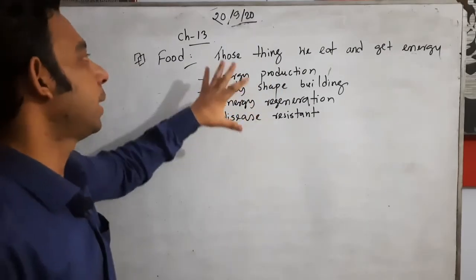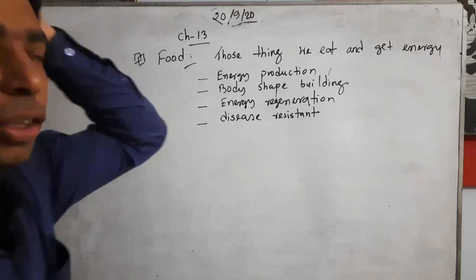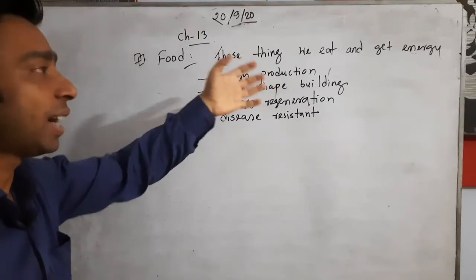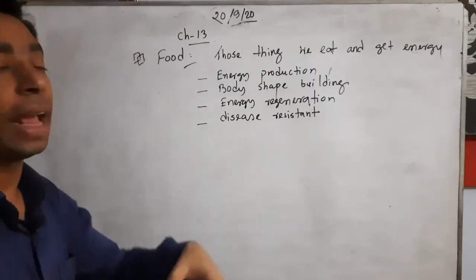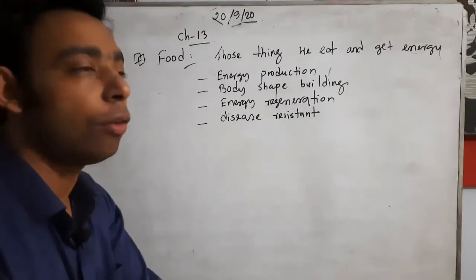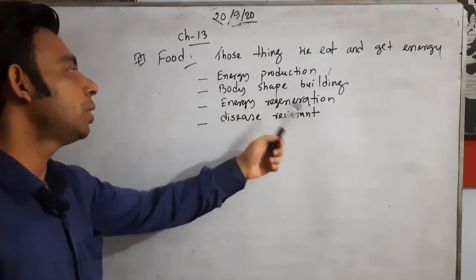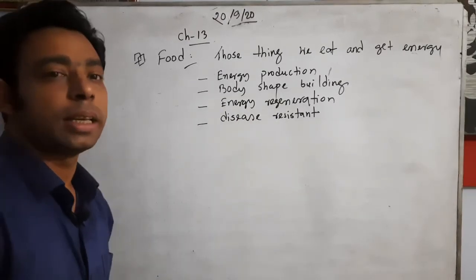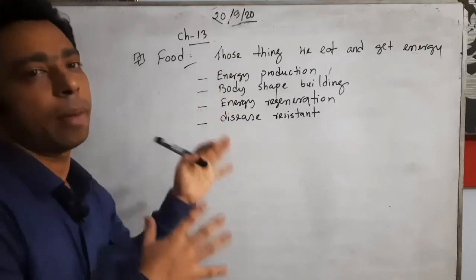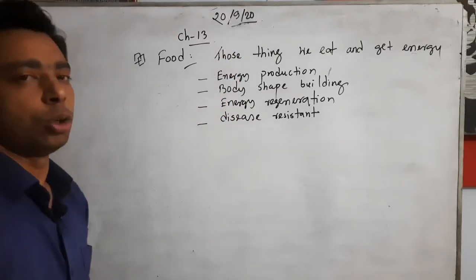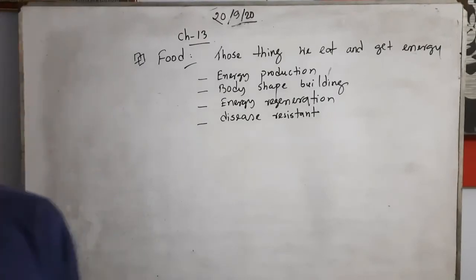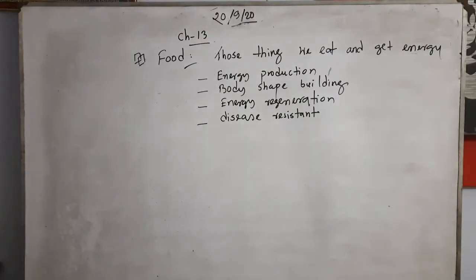If these four things are obtained from those things, not only getting energy, actually those things we eat and get energy, that is simply called food, and involved with those things are energy production, body shape building, energy regeneration, disease resistant. In this category, those things can be called food. So if it is asked now what is food, you will not say only those things we eat and get just for having energy. No, that is not properly correct.